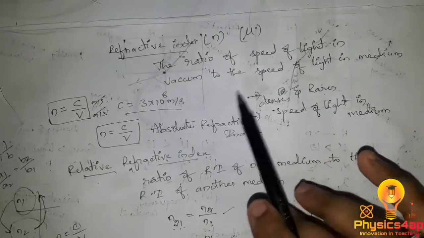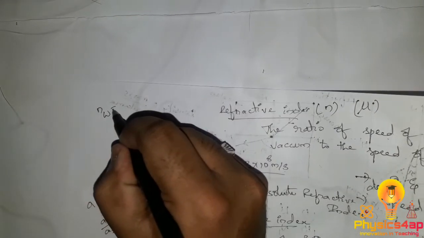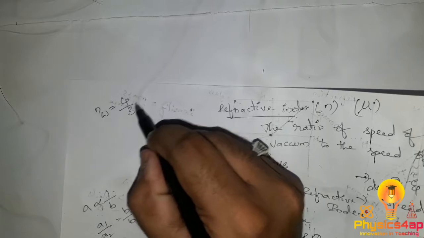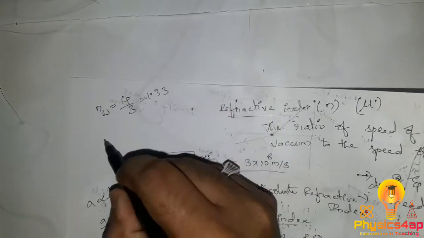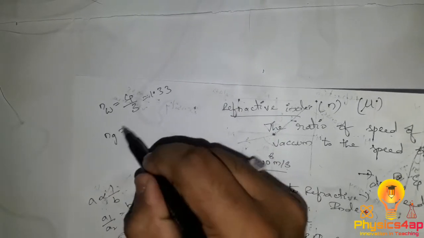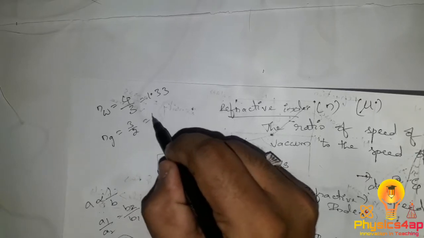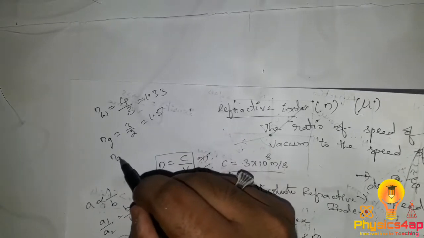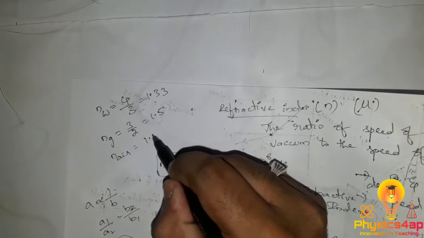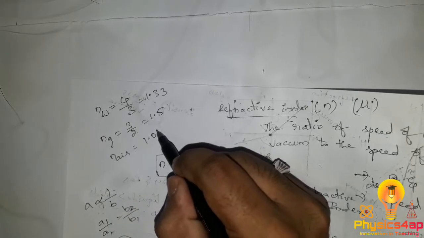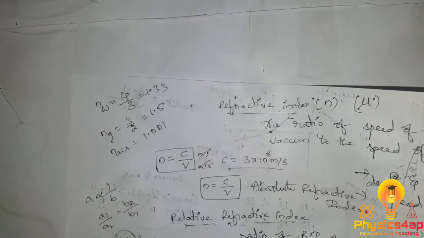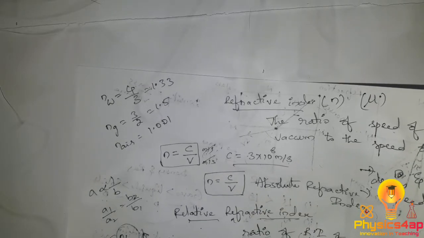The refractive index of water is 4/3, that is 1.33, the refractive index of glass is 3/2, that is 1.5, and the refractive index of air is approximately 1.001, which is approximately equal to 1.